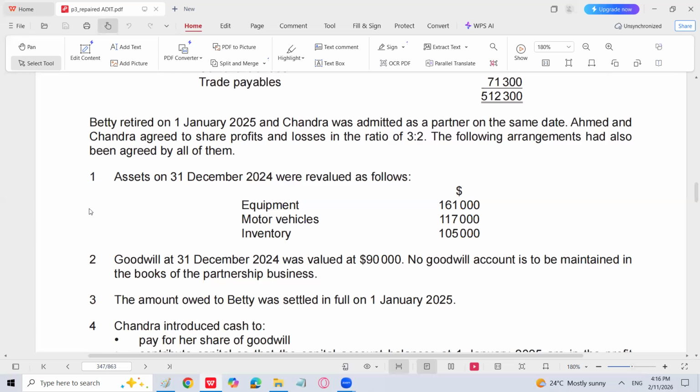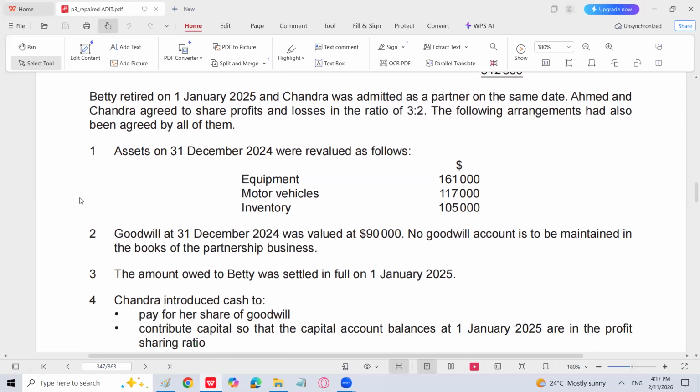Then the following arrangements have been made after admitting Chandra and retiring Betty. Assets on 31st December were revalued as follows. Equipment 161,000, motor vehicle and inventory. Goodwill at 31st December was valued at 90,000. No goodwill account is to be maintained in the books of the partnership business. The amount owed to Betty was settled in full on 1st January 2025. So whatever amount we are supposed to pay at the time of retirement to Betty, we are paying through bank. Because it is clearly stated that the amount owed to Betty was settled. Settled means it has to be settled by check, by bank. Because if nothing is mentioned, we believe that we are paying it through bank.